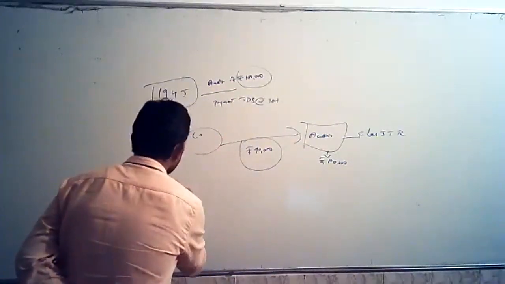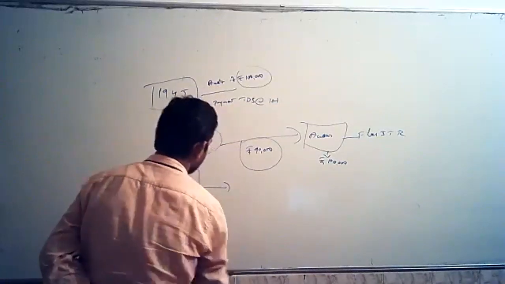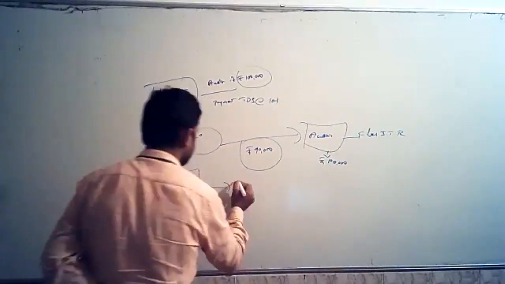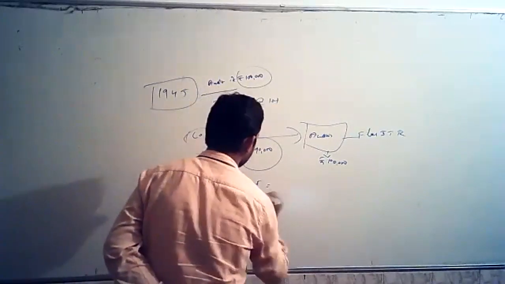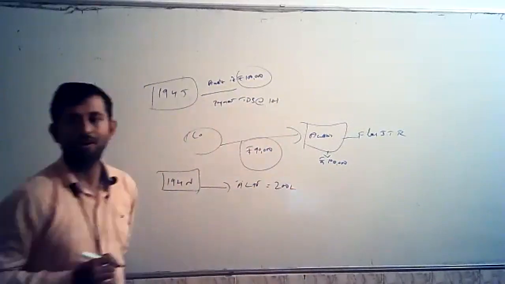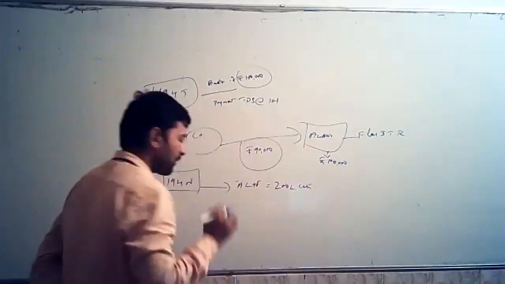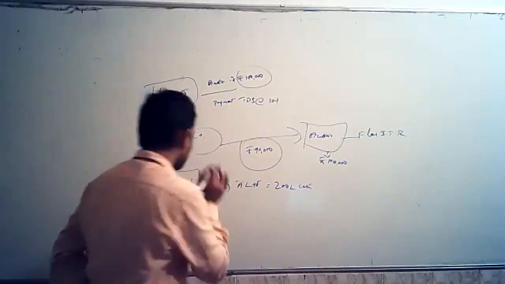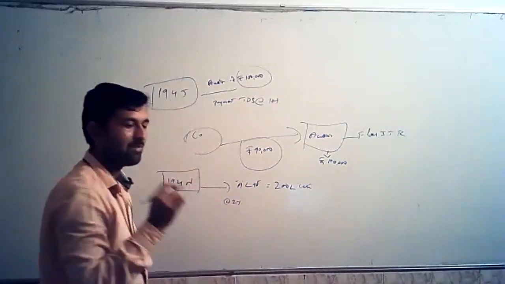Now, if you take an example of 194N, in section 194N, what is happening? Whenever an assessee goes to the bank and withdraws cash in excess of 1 crore rupees, assume assessee A Limited has withdrawn 200 lakhs of cash during the previous year. Up to 100 lakhs there is no TDS. So TDS will come under section 194N at the rate of 2% for a sum exceeding 100 lakhs.